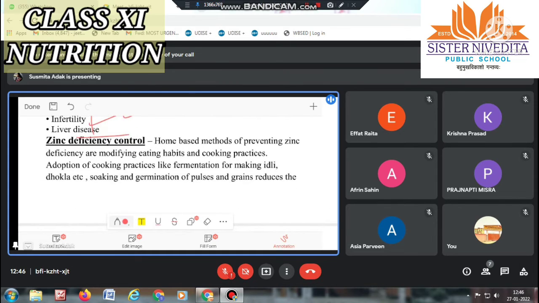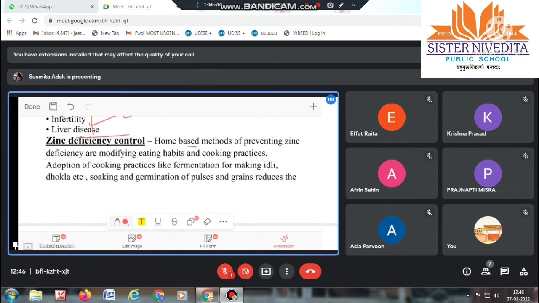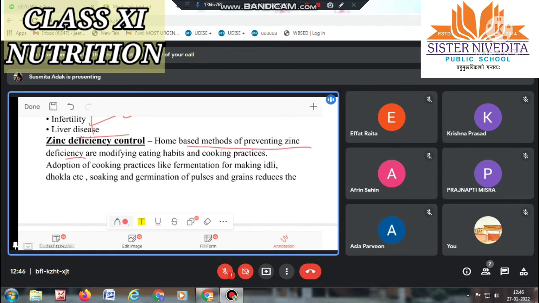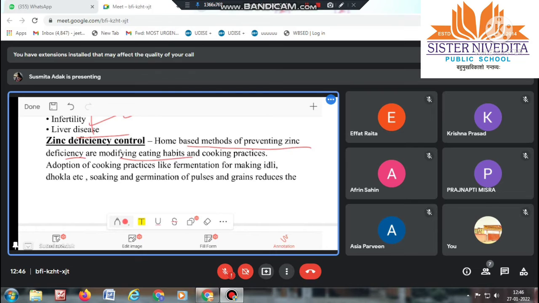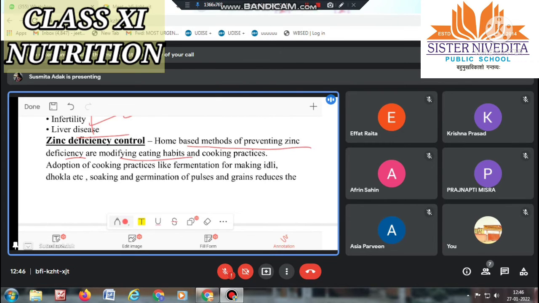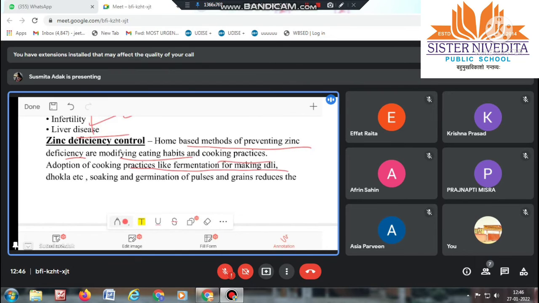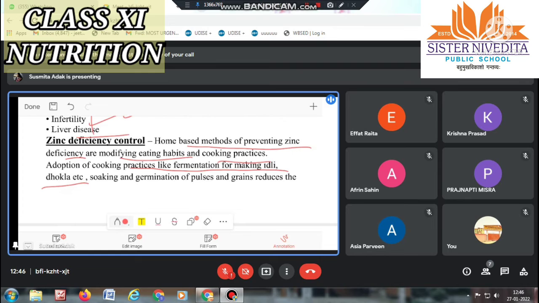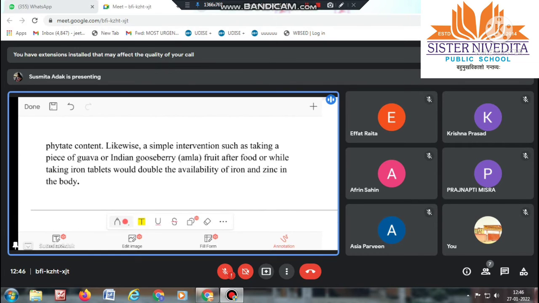So how can we control that? Zinc deficiency will be controlled by home based methods of preventing zinc deficiency and modifying eating habits. Means we have to modify the diet, eating habits, and cooking practices also. Adopt cooking practices like fermentation for making idli, dhokla, etc. Soaking and germination of pulses and grains reduces the phytate content.